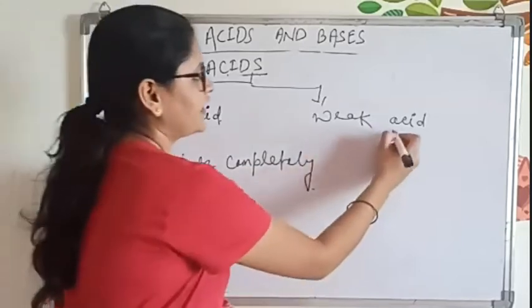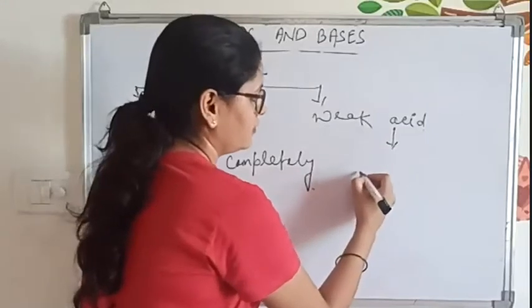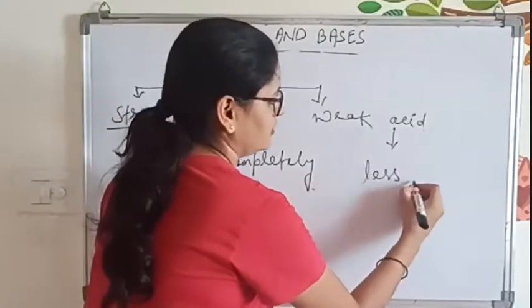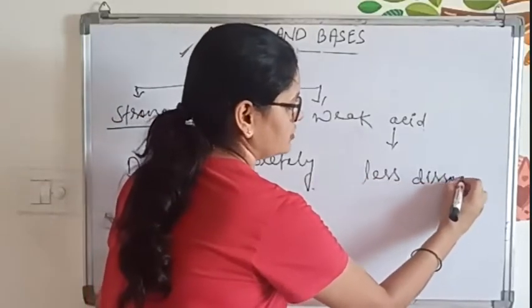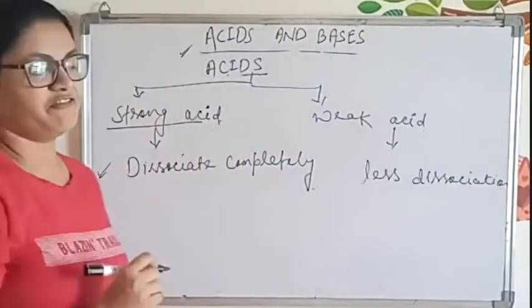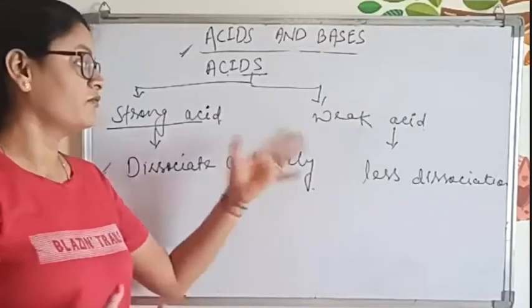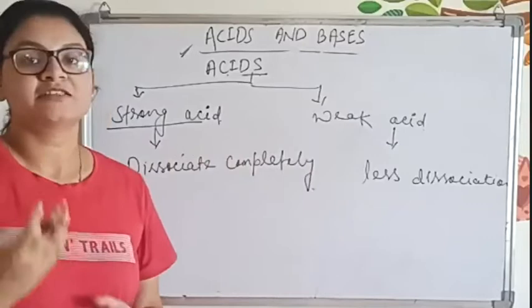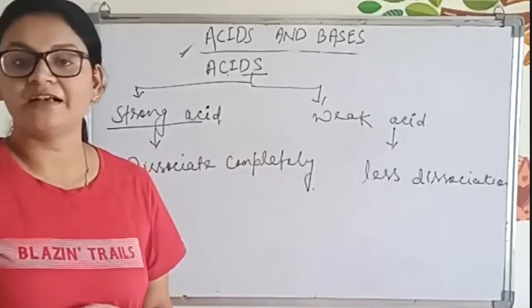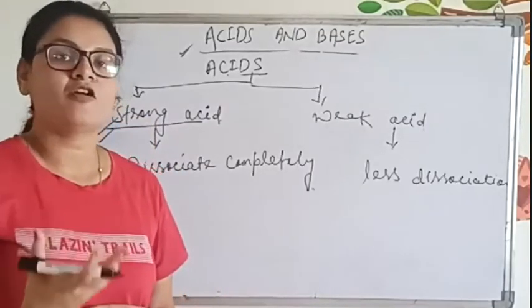What will happen with a weak acid? It dissociates partially, less dissociation. Understood? So these are strong acid and weak acid. A strong acid will dissociate strongly or completely, whereas a weak acid will dissociate less. The less dissociation will be there whenever it is treated with an aqueous solution or any organic solution.